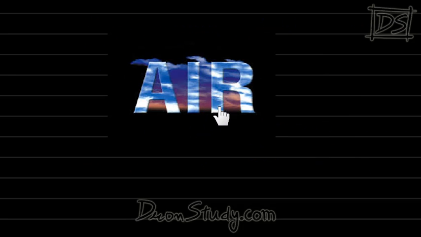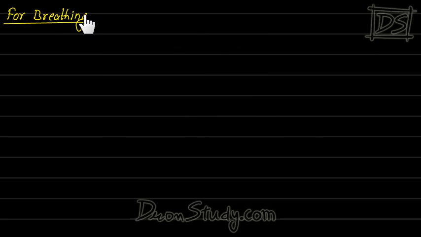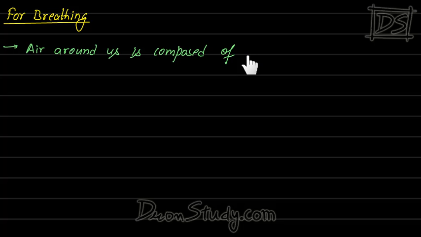Okay, so now we are going to discuss air in detail, and I'm going to tell you why air is such an important natural resource. The first important use of air, as we all know, is for breathing. We know that the air around us is composed of many gases. You must have studied that in your chemistry classes. Now, which gases is air composed of? You must be knowing that.